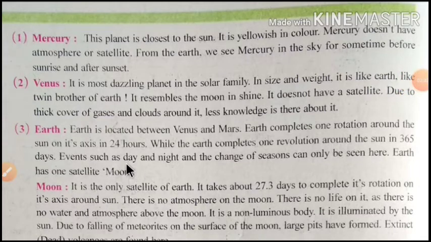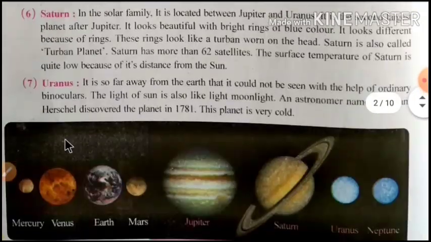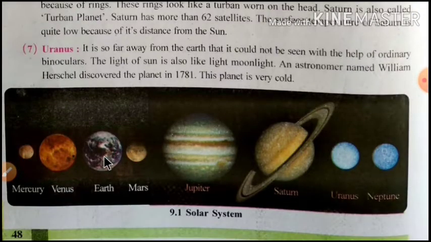For Earth we can say many things. Earth is one of the 8 planets of the solar system, and it is 13 lakh times smaller than the sun. And Earth is the only planet in the solar system that has life on it. We can see the picture given here, and here is our Earth, situated between the planets Venus and Mars.